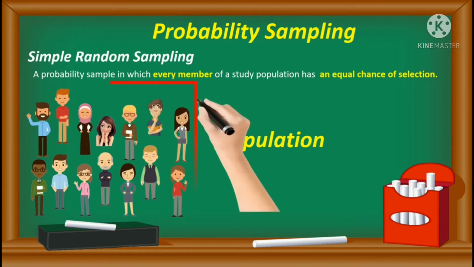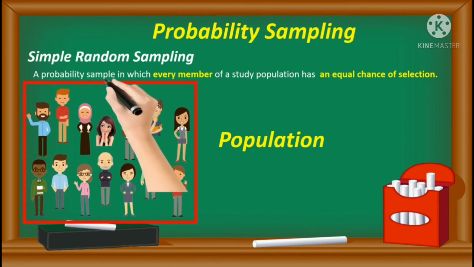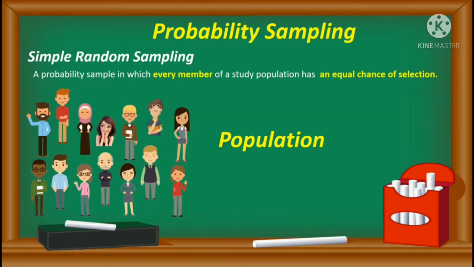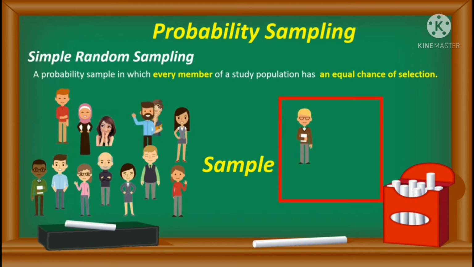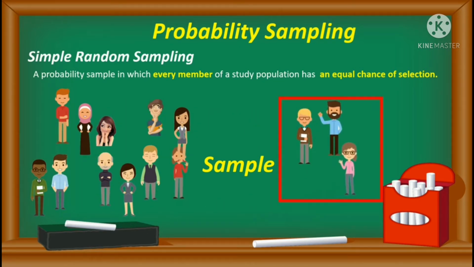And if we have to apply this simple random technique, we will select a sample from this population based on randomness and by chance. So the sample that we have are these four individuals that we have selected. These are selected based on randomness and by chance. The logic behind using this simple random technique is to remove the bias from the selection process.